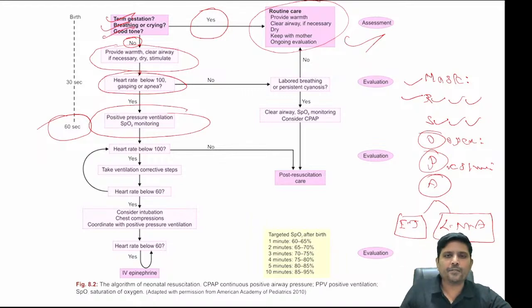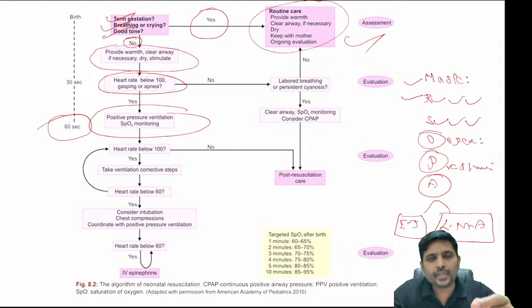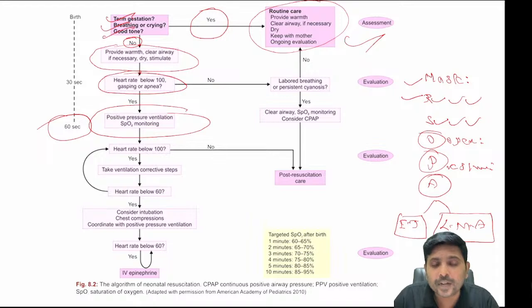Despite any of these steps, if the child is still not showing an increase in heart rate, A for alternate. Alternate means either you need to put an endotracheal intubation or you can put a laryngeal mask airway. So this is how you need to give your ventilation.